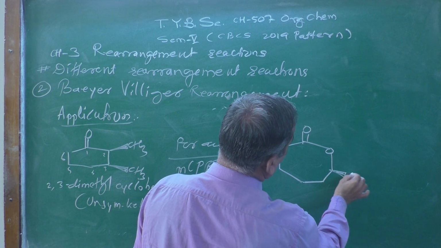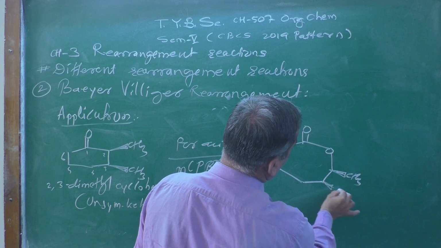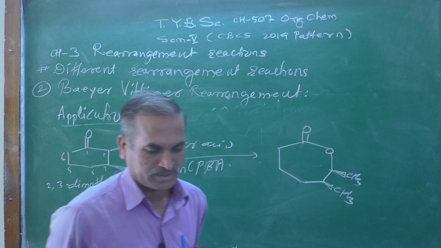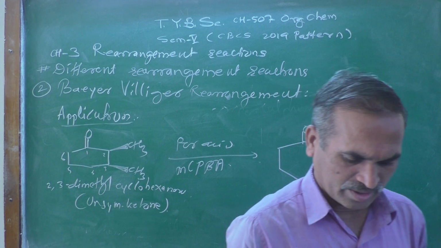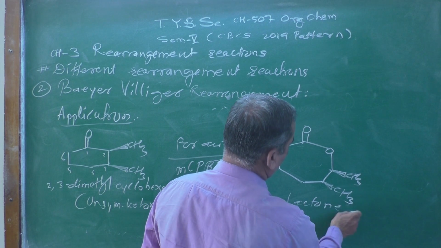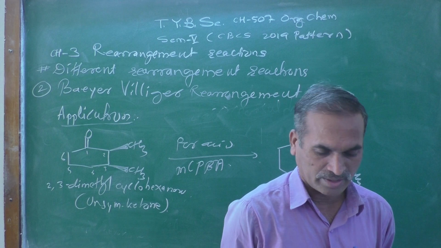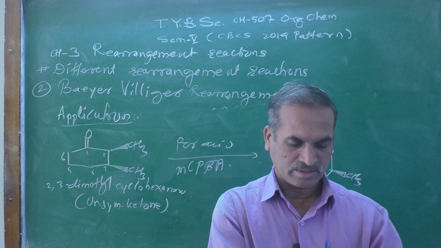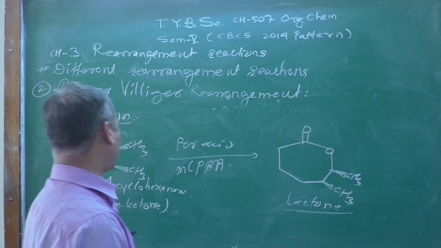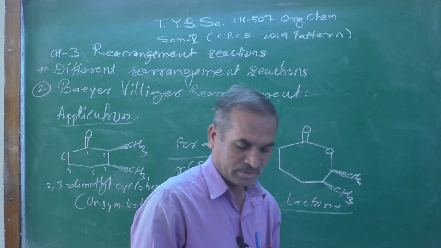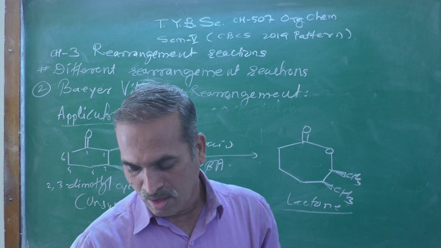This methyl group as it is, this methyl group also as it is. There is an expansion of the ring over here. This is also a lactone formation. Lactone is the common name given to those ring structures. So these are the different applications which we have discussed for the Baeyer-Villiger rearrangement reaction.